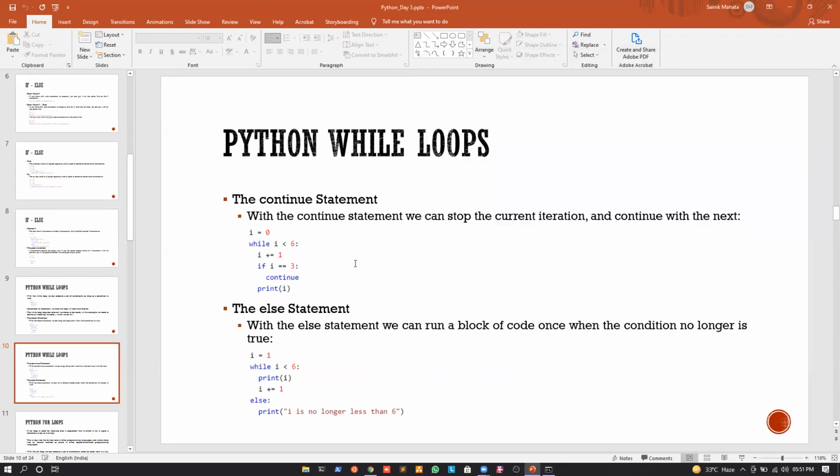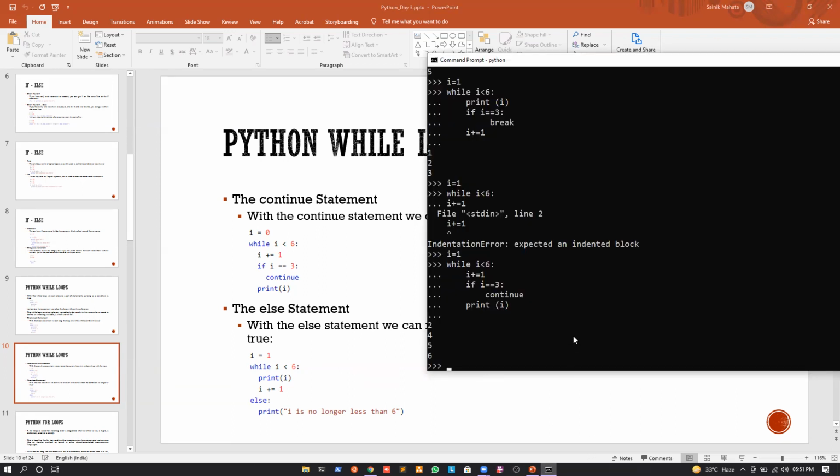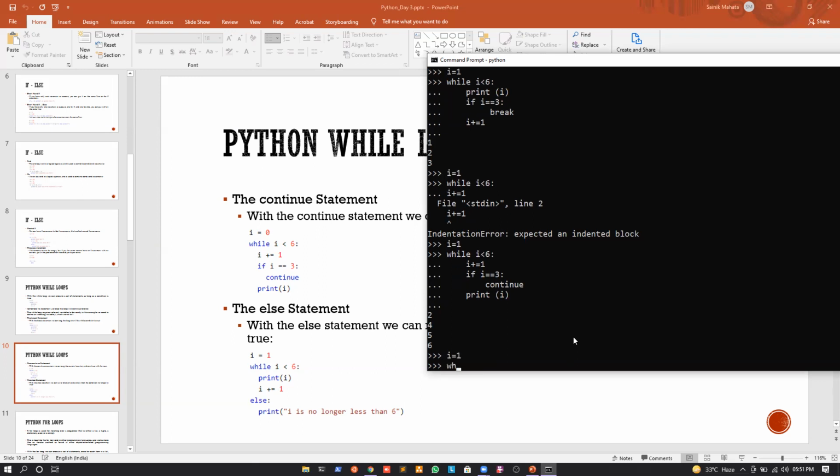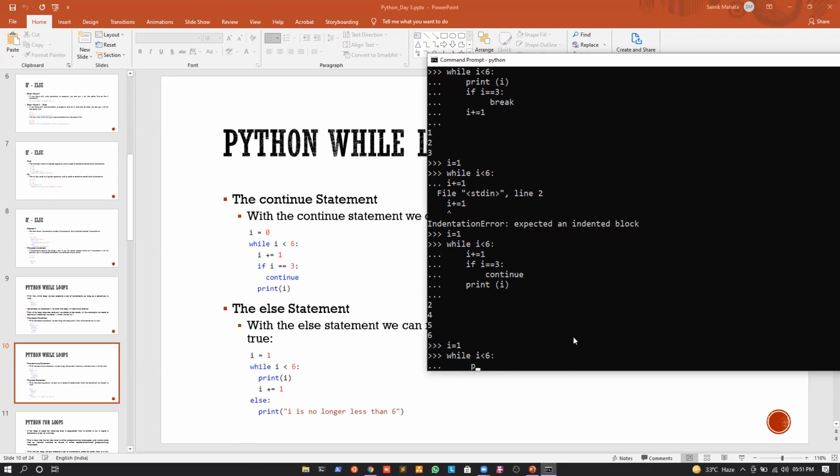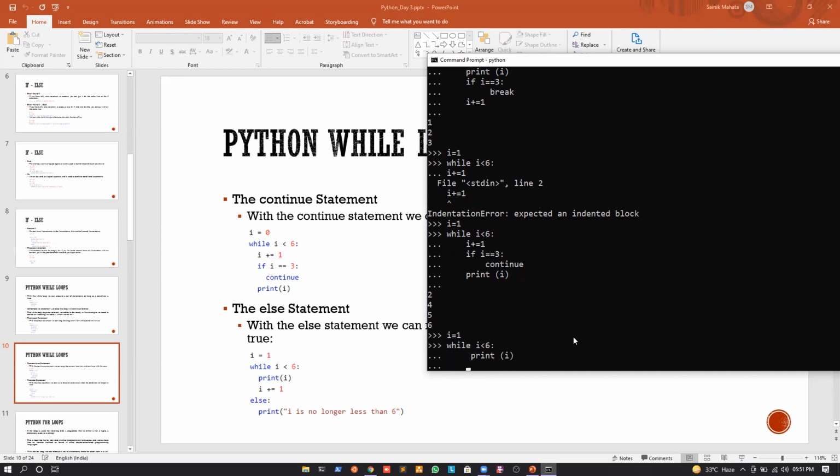Okay. In the while loop, we can also write the else statements. Now let us understand with an example. Suppose the value of I is equal to 1. I will write while I less than 6. If it is true, I will print the value of I first, and I will just increment the value of I by 1.